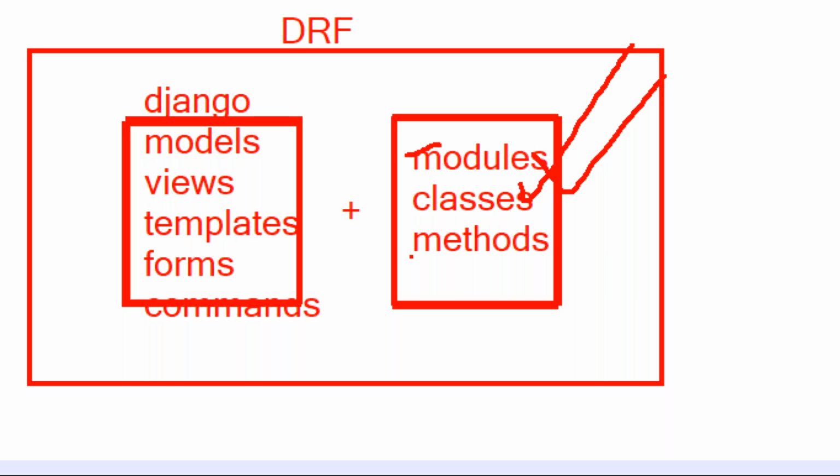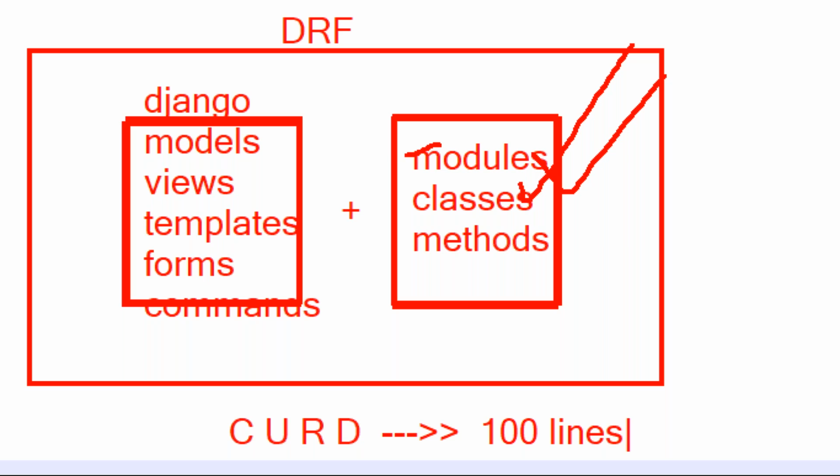What modules are there? What classes are there? How is it reducing the burden on the developers? Simply take one example, sir: Django CRUD operations. CRUD means what, sir? CRUD means create, update, retrieve, delete. These are Django CRUD operations. If you are developing a CRUD operation related project using the Django framework, then more than 100 lines of code are required, sir.